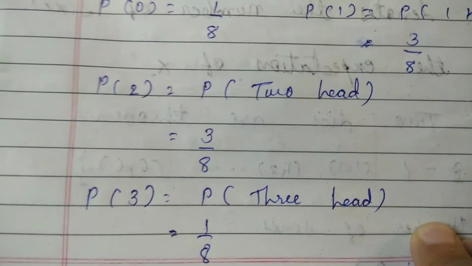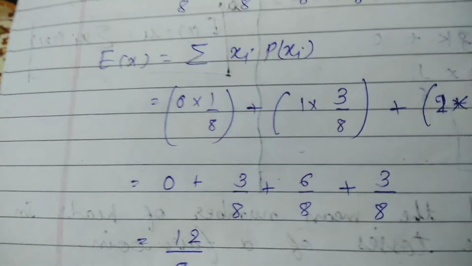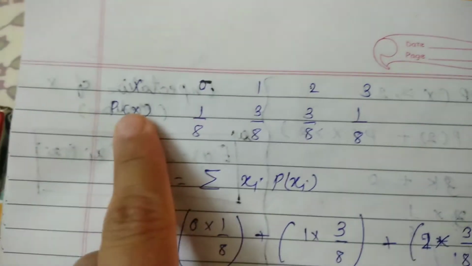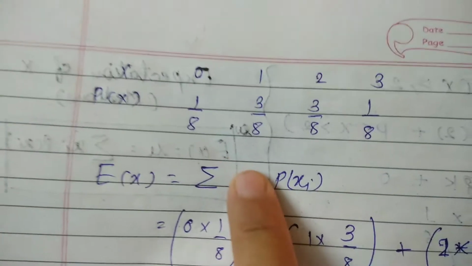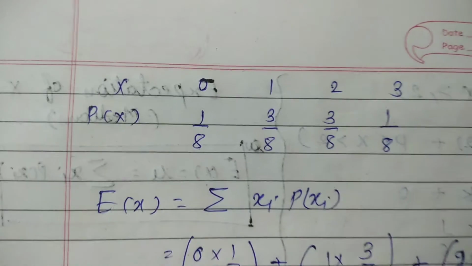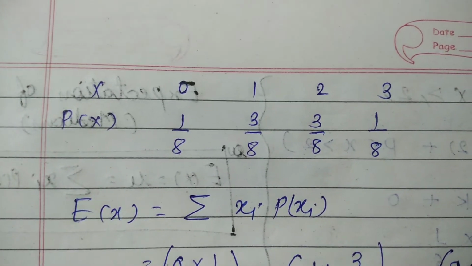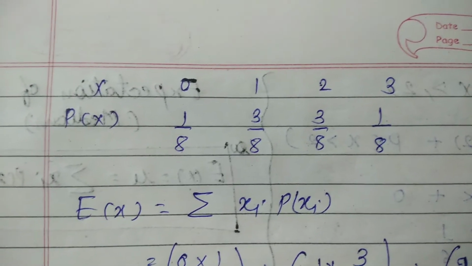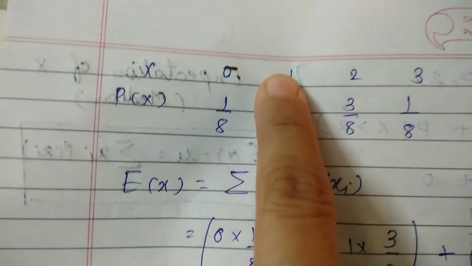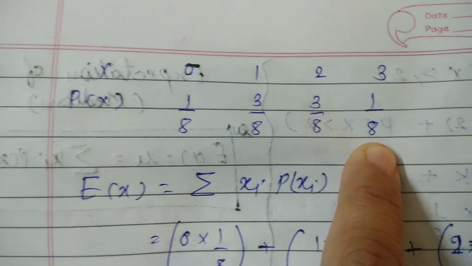Now as we have found the random variable and its probability, we can find the expectation of X. So let us see first the tabular form, the probability distribution. Students, it is not compulsory, it is only for our convenience. So X is 0, 1, 2 and 3, and the probability of 0 is 1 upon 8, probability of 1 is 3 upon 8, 3 upon 8 and 1 upon 8.